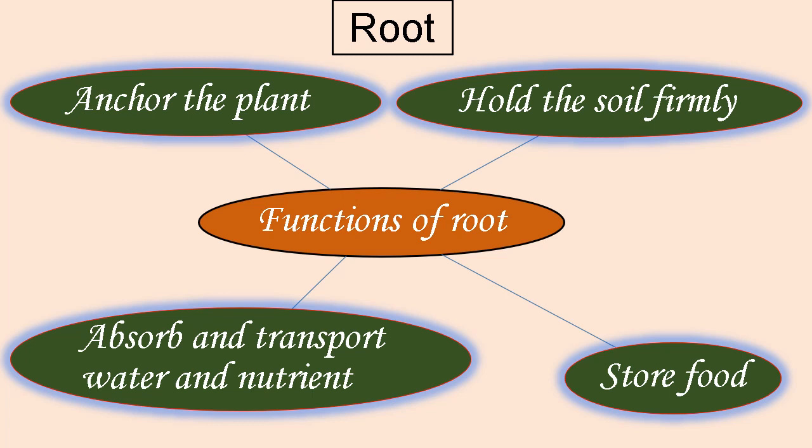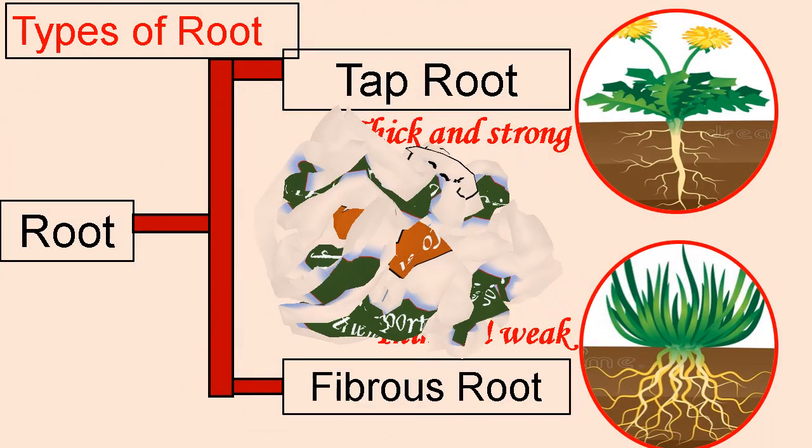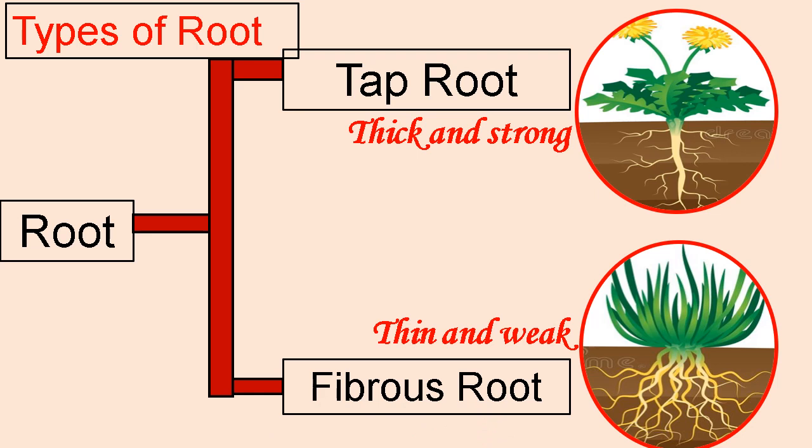The roots of some plants also store food. There are 2 types of roots, taproot and the fibrous root. A taproot is a large, central and dominant root from which other roots sprout laterally. Typically, a taproot is somewhat straight and very thick, is tapering in shape and grows directly downwards.